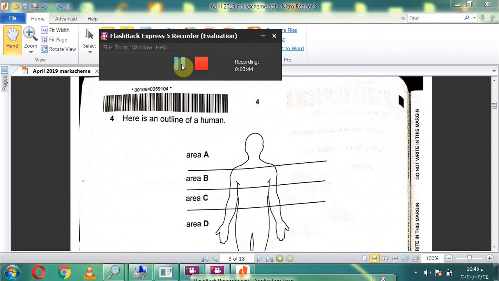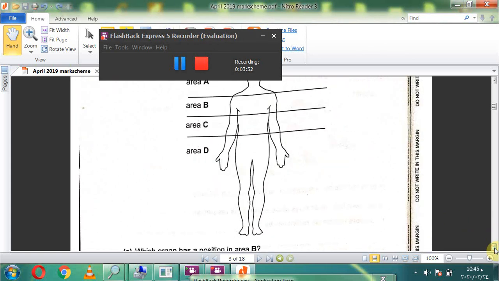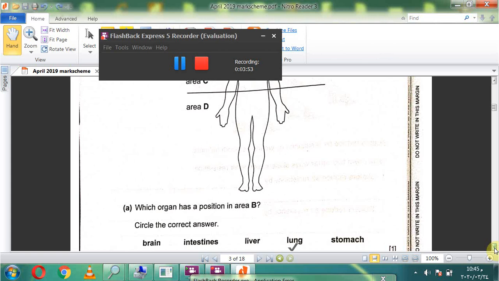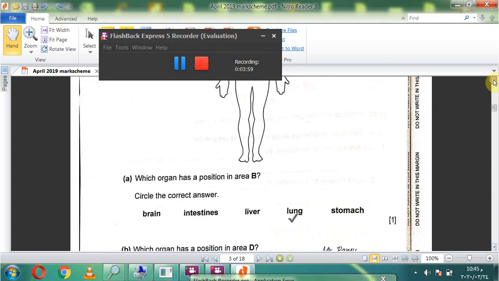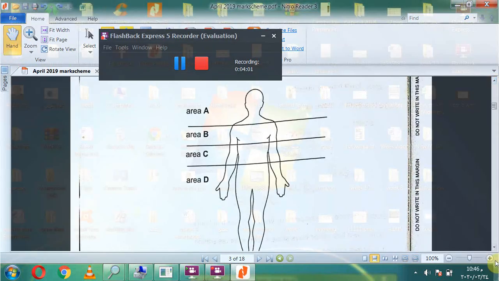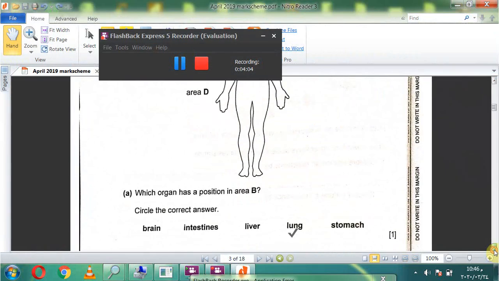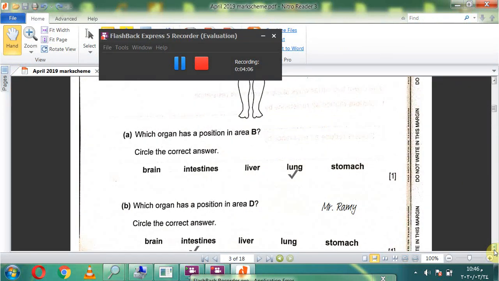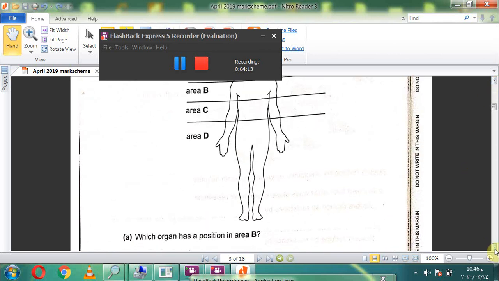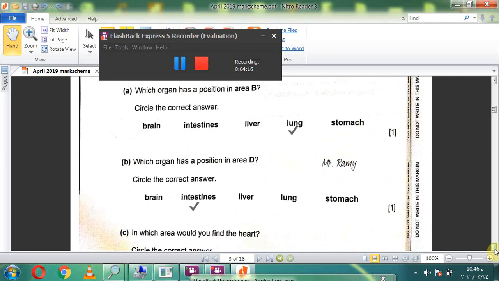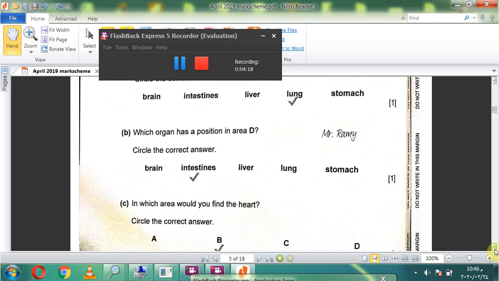Question 4. Here is an outline of a human. Area A, area B, area C, area D. A. Which organ has a position in area B? Area B, the position for lung. Which has a position in area D? Area D. Let's see. Area D, the position for what? For intestines. Small intestine and large intestine.